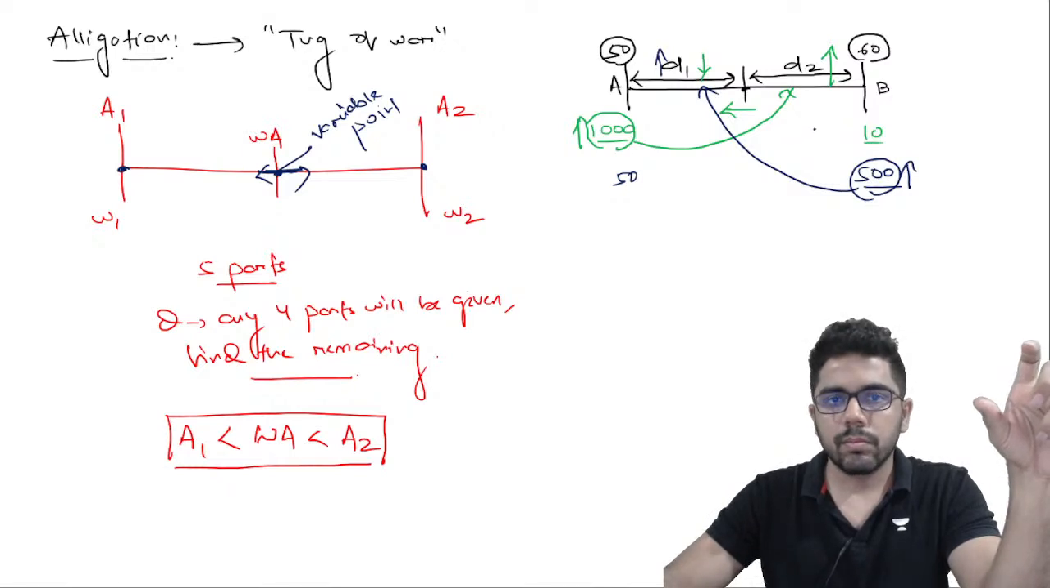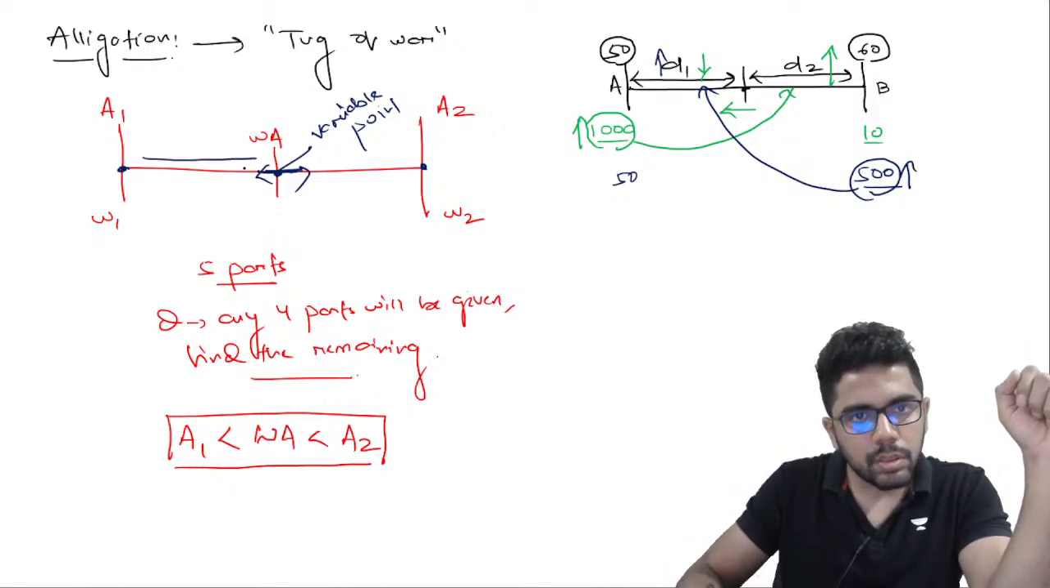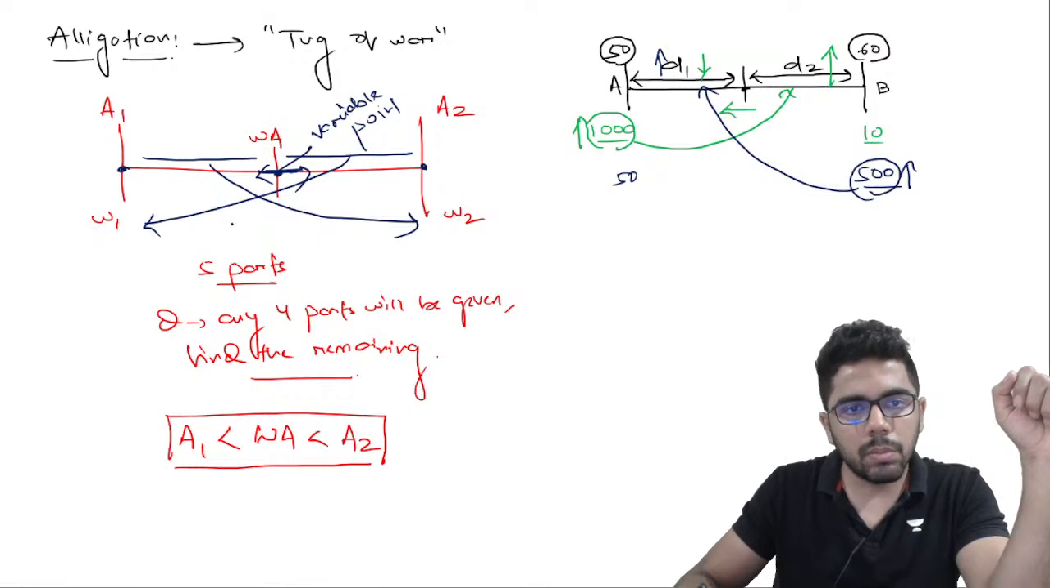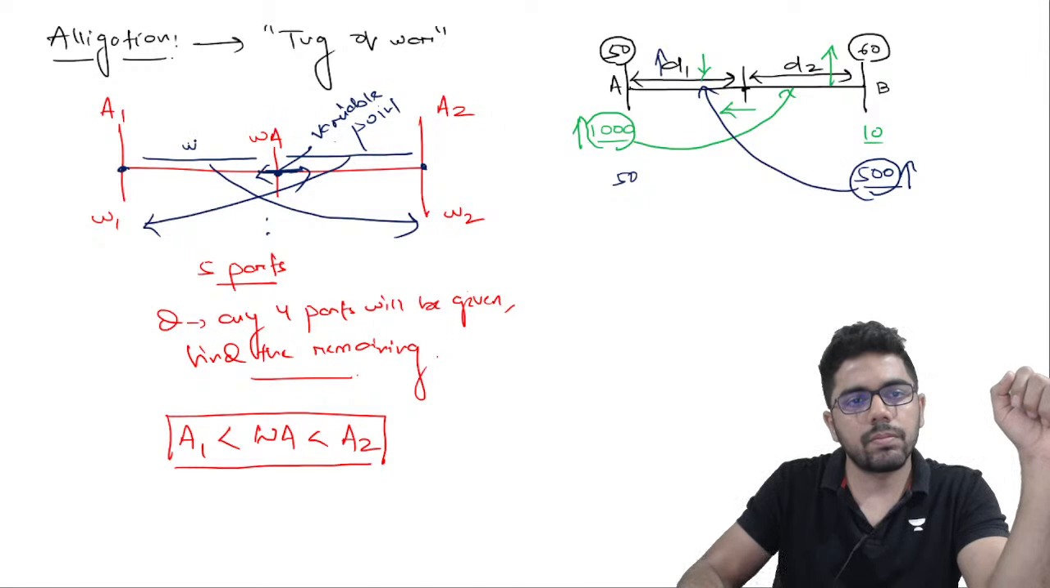That's all. That means I can say this gap is affected by W2 whereas this gap is affected by W1. So because this is W1 is to W2, this will be W2 is to W1. That's all there is to understanding alligation.